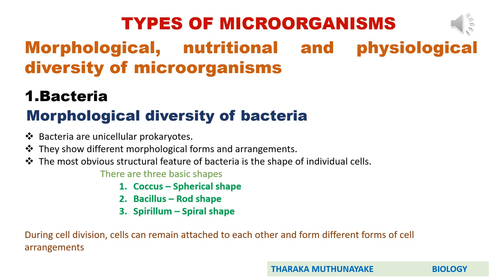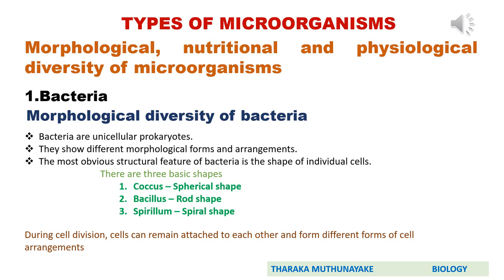On page number 2 of your resource book, there's a heading stating morphological, nutritional and physiological diversity of microorganisms. Read the things under that topic. And on page number 3, there's another topic, all types of microorganisms. Here the morphological, nutritional and physiological diversity of microorganisms are discussed under types of microorganisms. Therefore, we will discuss them combinedly under different types of microorganisms. Then we will move to the first group of microorganisms, bacteria.